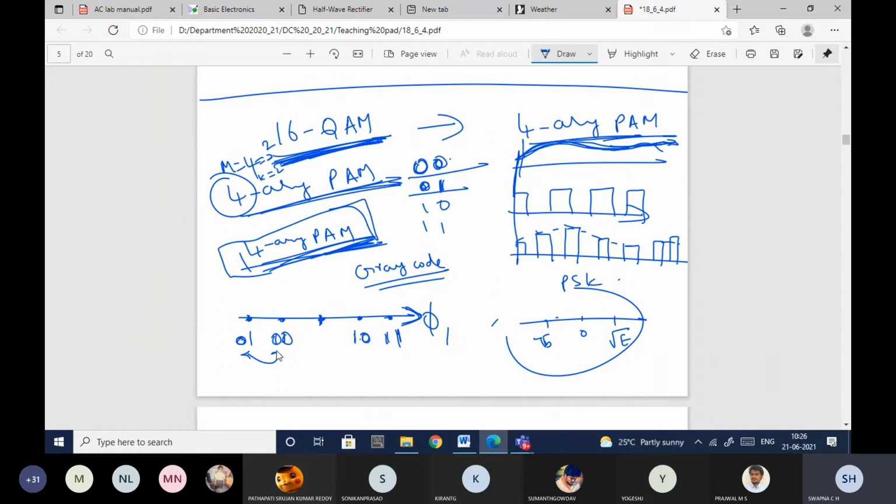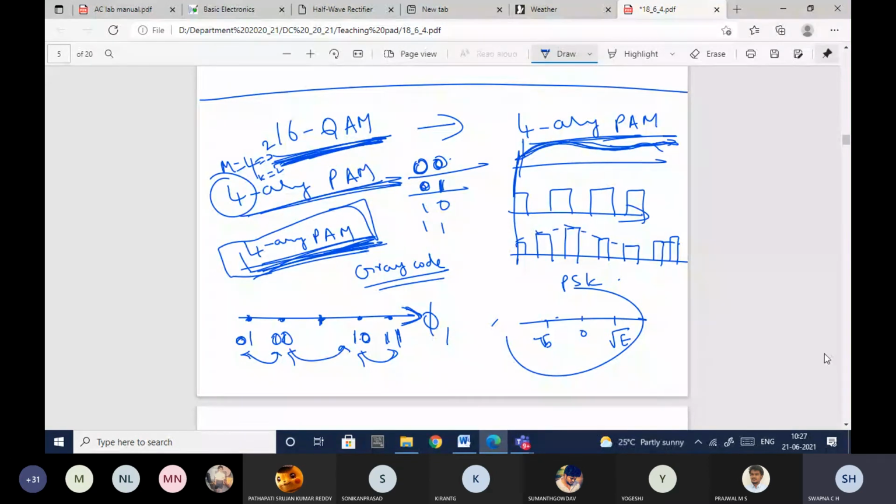Between these two you check, there will be only one bit change. Between these two also, and again between these two, there is only one bit change. So this is how it should be. This is the gray code construction. This is for one 4-array PAM using phi 1, the horizontal axis. This is one diagram.